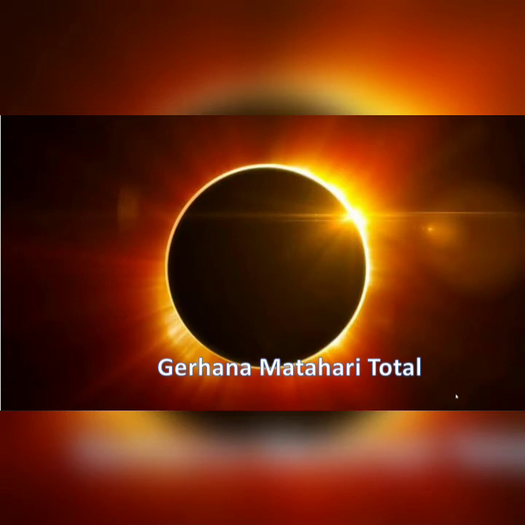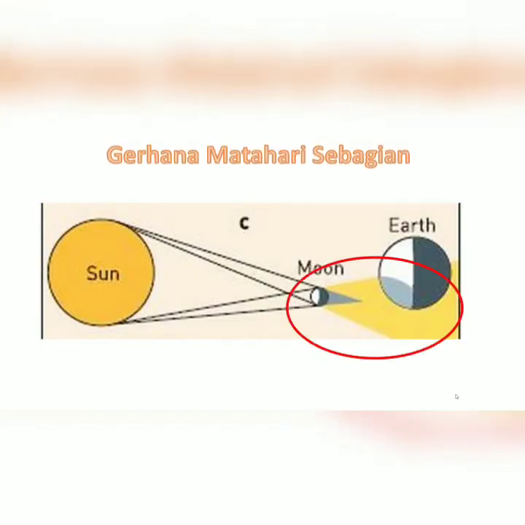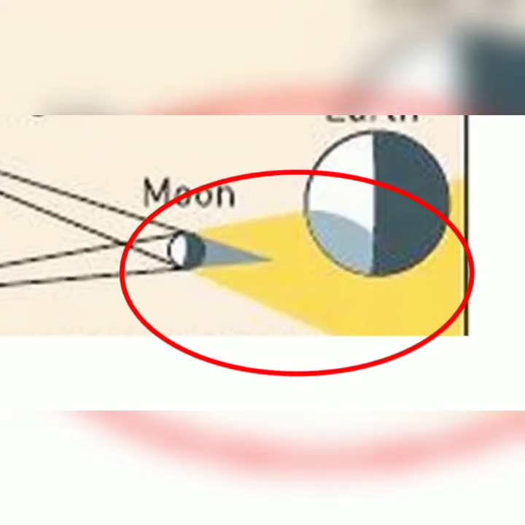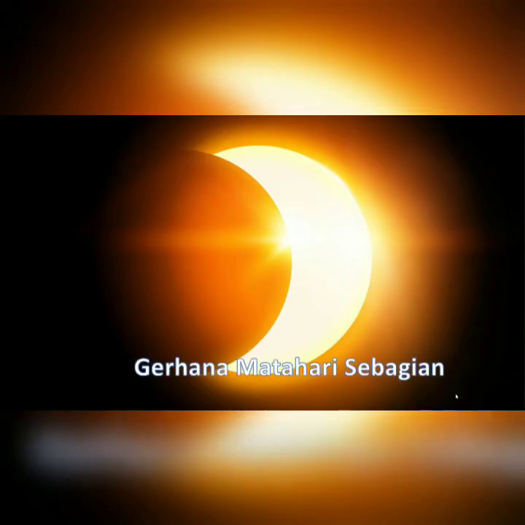A partial solar eclipse occurs when the Earth is in the penumbral shadow of the moon, and at the time of this event there is still a part of the sun that looks bright. A partial solar eclipse lasts longer than a total solar eclipse. This is because the penumbral shadow is wider than the core shadow. An example of a partial solar eclipse is an annular solar eclipse.